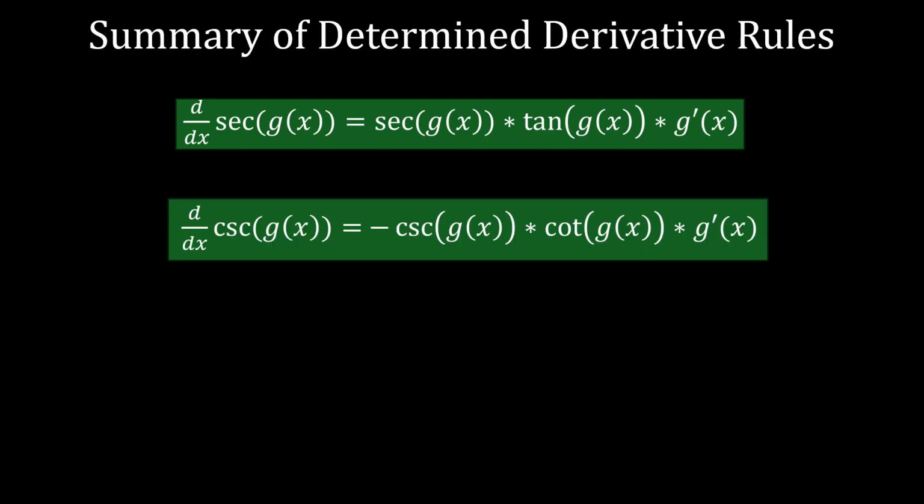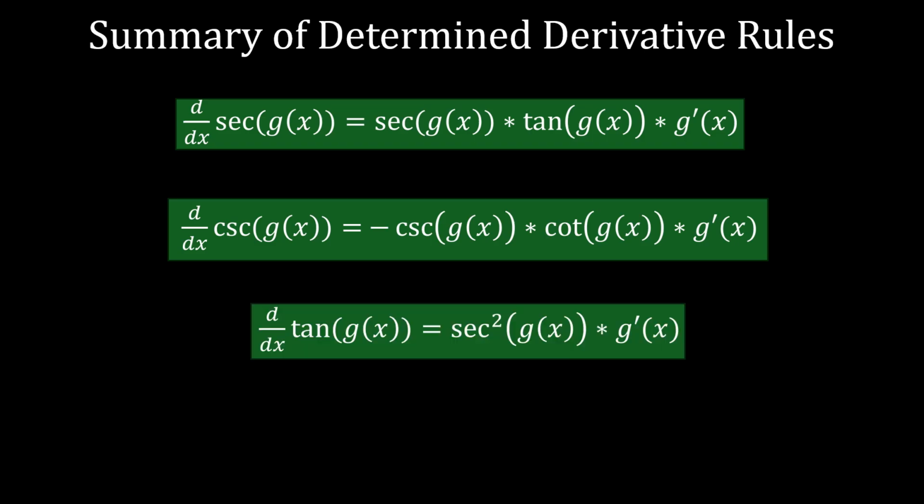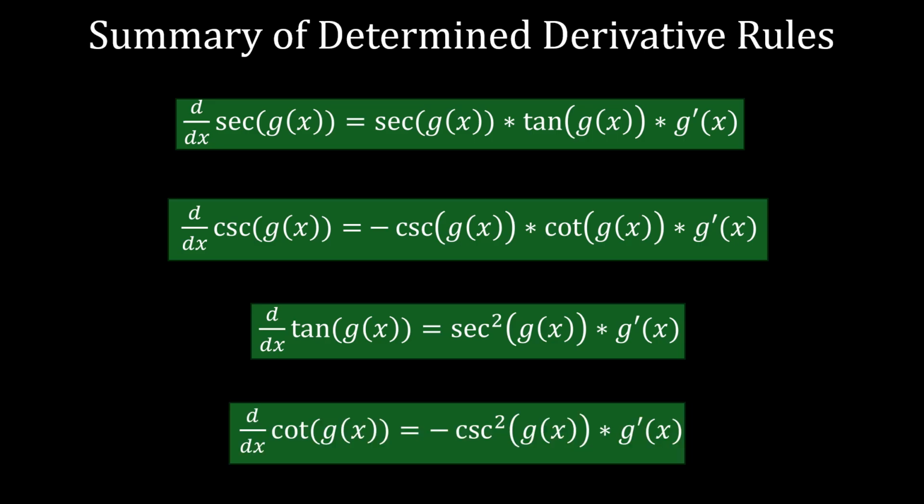The derivative of cosecant of g of x was negative cosecant of g of x times cotangent of g of x times g prime of x. We found that the derivative of tangent of g of x was secant squared g of x times g prime of x. And finally, we found that the derivative of cotangent of g of x was negative cosecant squared g of x times g prime of x.